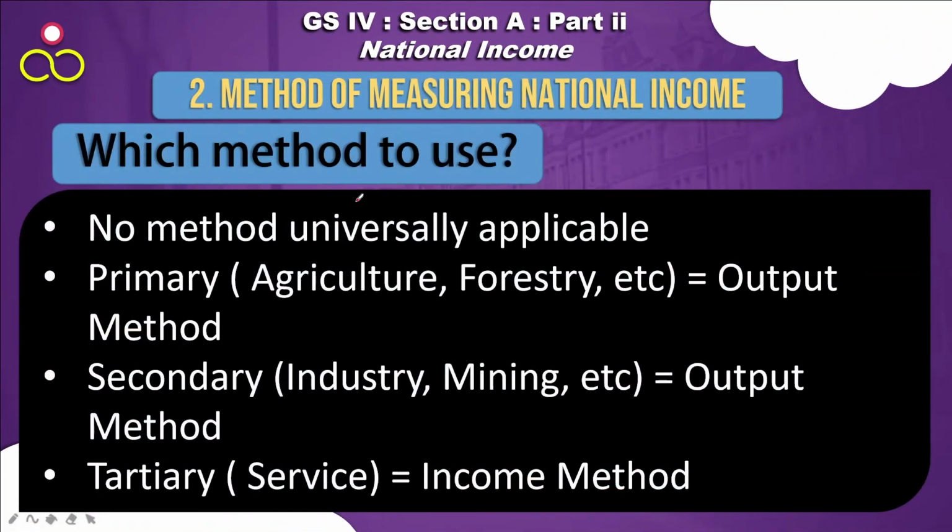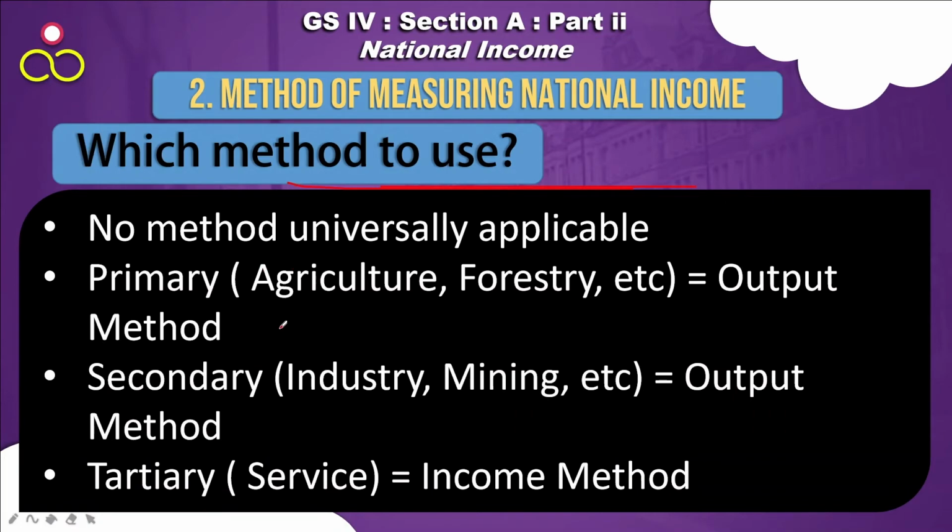Now the question arises, which method to use? Which method is most apt to calculate national income? So basically the idea is there is no method which is universally applicable. In essence, based on the sector, whether it's primary, secondary or tertiary, and which output of that sector can be calculated easily, that decides the method to be used.